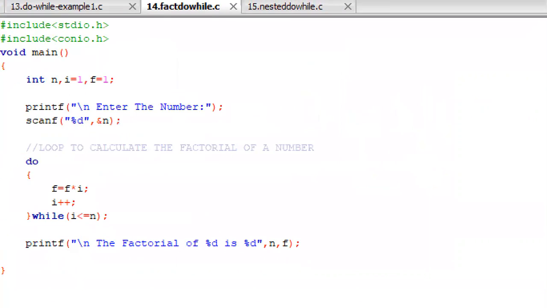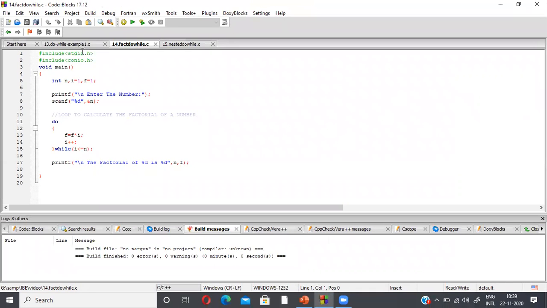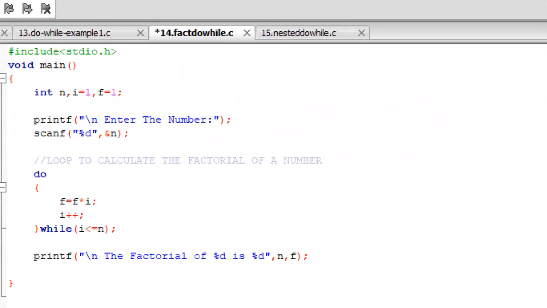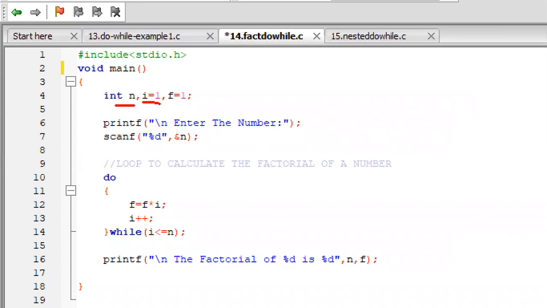In this program, I'm including the header file stdio.h, standard input output header file, and the conio.h console input output header file. This is optional; there's no need to include conio.h. In the program I'm declaring an integer variable n, and initializing variables i equal to 1 and f equal to 1. I ask the user to enter the number and store it in the variable n. scanf %d is a format specifier for an integer. It will take one integer value, and the ampersand operator stores the value entered by the user in the memory location of the variable n.